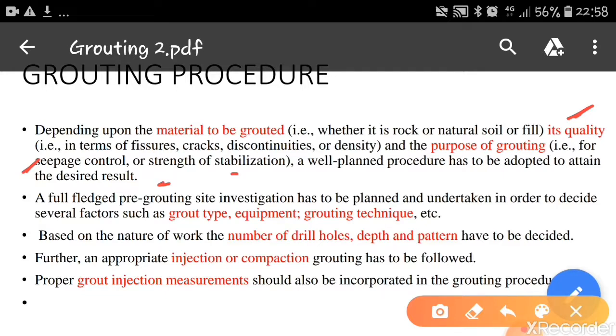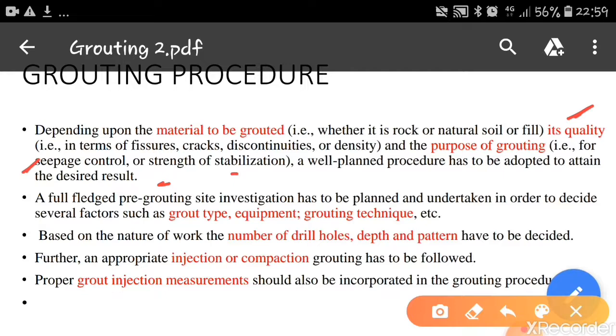So before going for the actual procedure, we have to see what materials are required to be grouted, what is the quality of this material, whether it has fissures, cracks, discontinuities, or we want to improve the density, and the purpose, why we are going to adopt these techniques, whether we want to control the seepage or increase the strength or solidification.